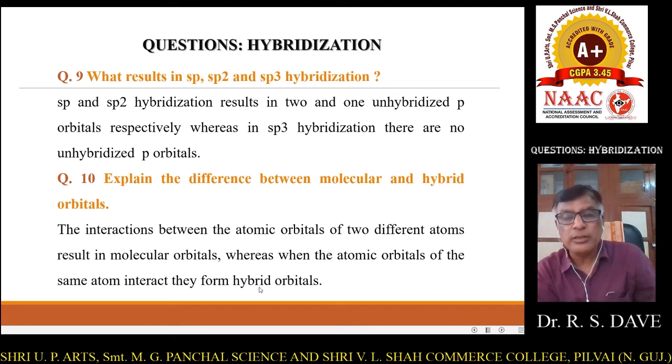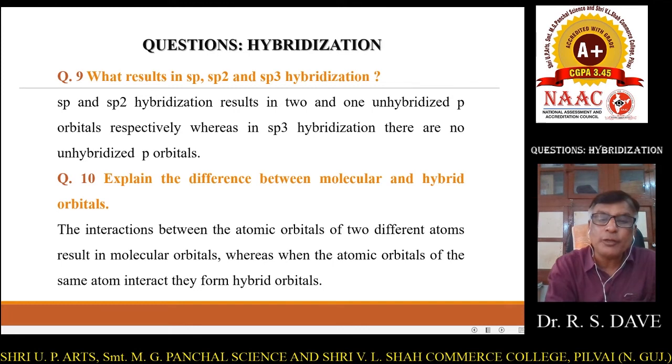In short, in the process of molecular orbital formation, the atomic orbitals participating in the linear combination belong to different atoms, while in the case of hybridization, the atomic orbitals of the same atom participate. This is the main difference between molecular and hybrid orbitals.